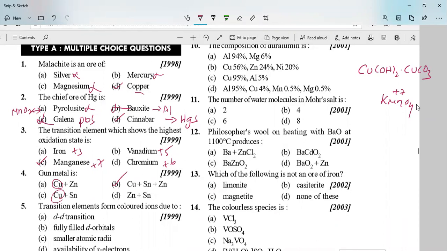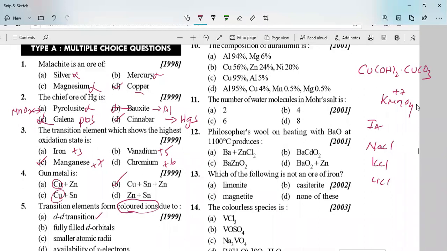Next, transition elements form colored ions due to. If you take the salts of the first A group elements, like NaCl, KCl, lithium chloride, all these salts are colorless. First A group salts and second A group salts are colorless. Why will transition elements form colored ions? What is the reason? Because of a transition by d-d transition.